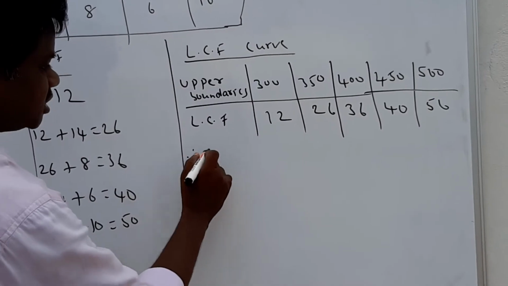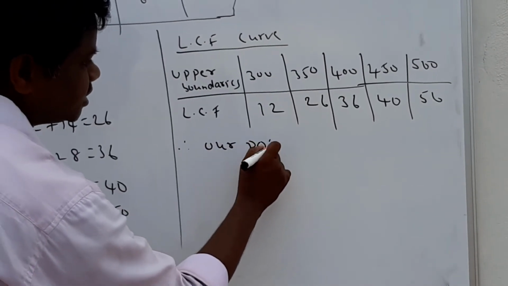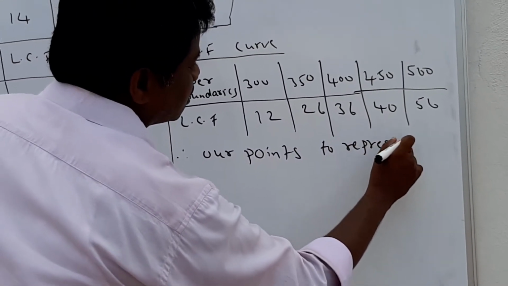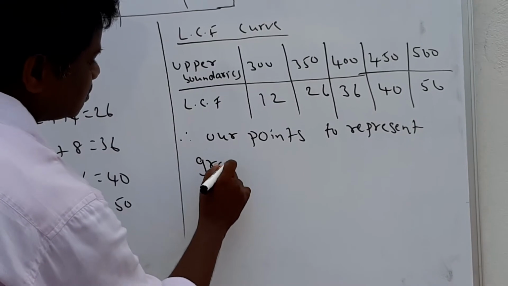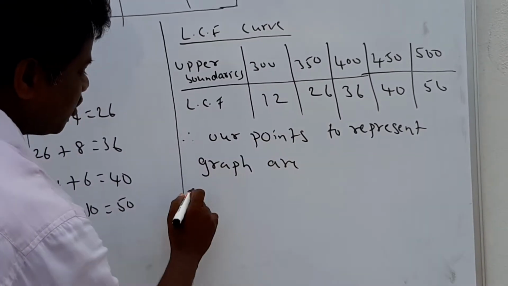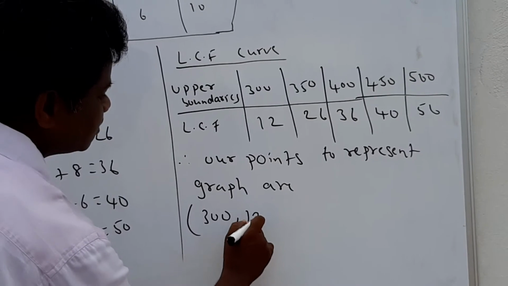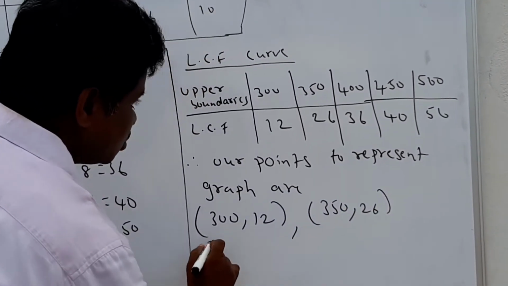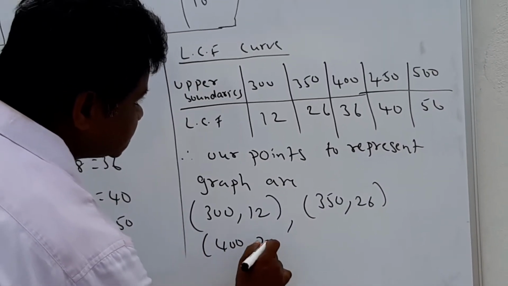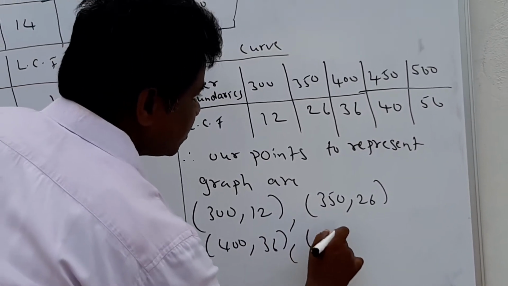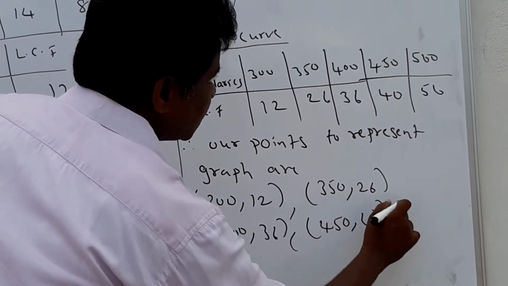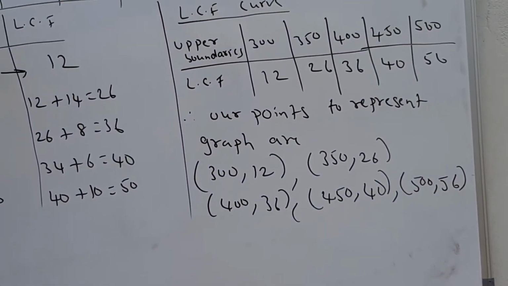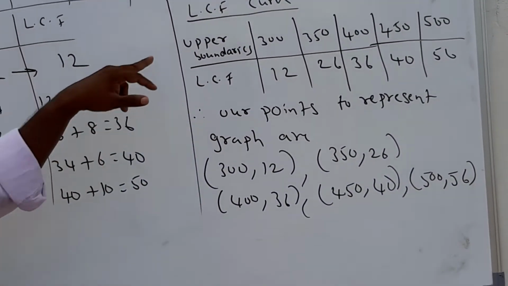Therefore, our points to represent the graph are: first point 300 comma 12, second point 350 comma 26, 400 comma 36, 450 comma 40 and 500 comma 50. So first you prepare the LCF table of that one.